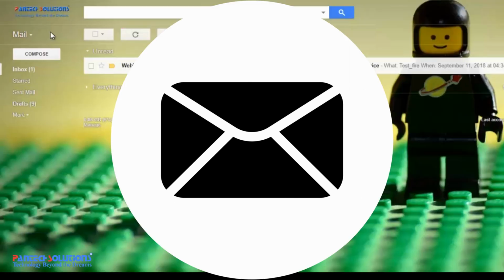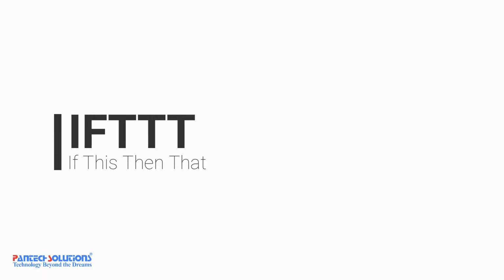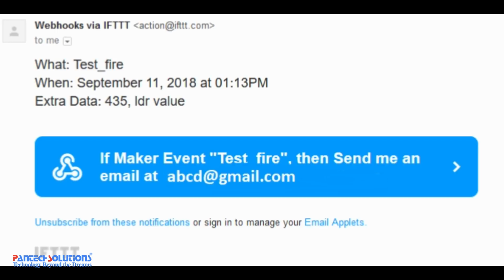Now we're going to see our mail. This is the mail, and IF represents if this then that. By using those functions we can trigger those mails based on the MATLAB scripts. Here it will show the subject, test fire. This is a date with the time and extra data.